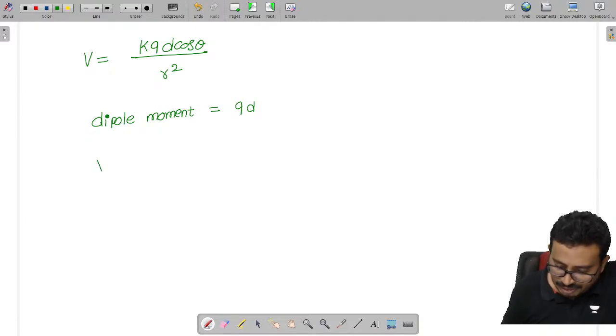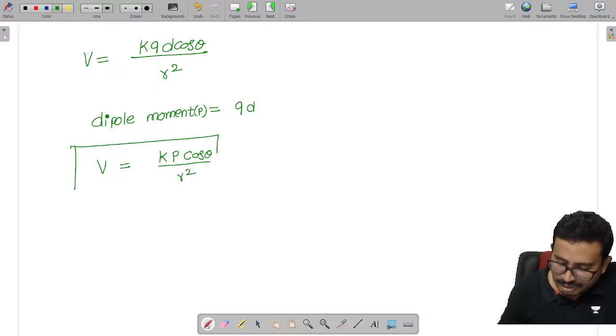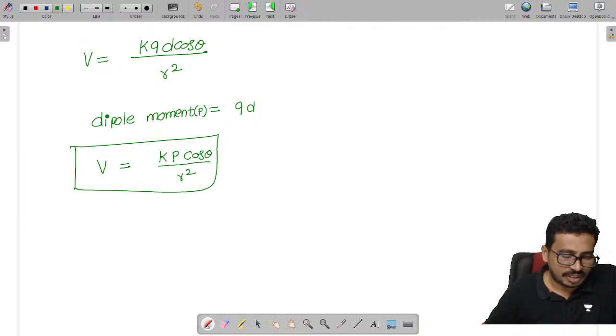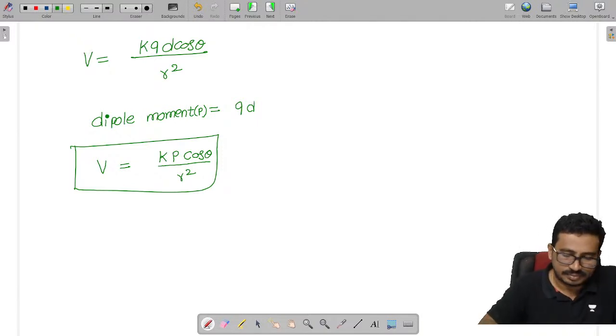So I can replace my V as kp cos theta by r square, where p is the dipole moment. This is my potential due to the dipole. Is it fine, all of you? This is the potential due to the electric dipole.